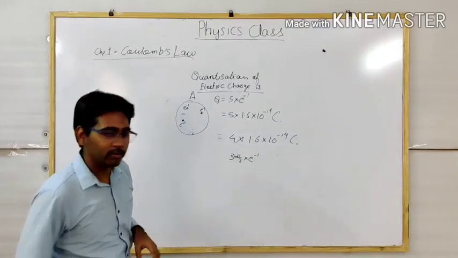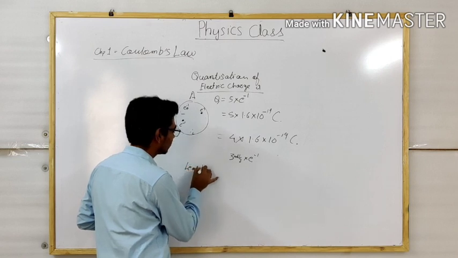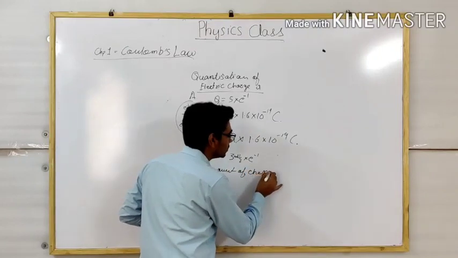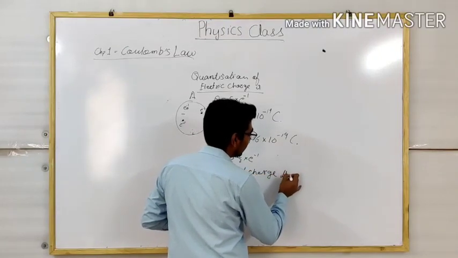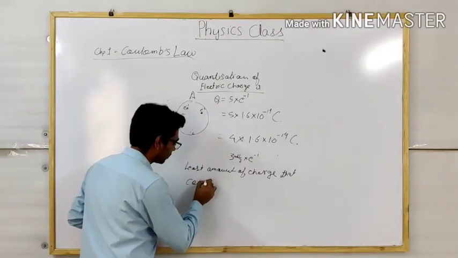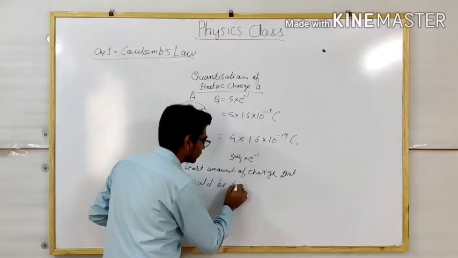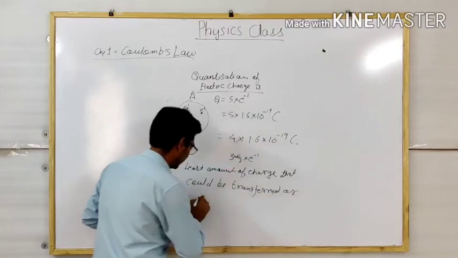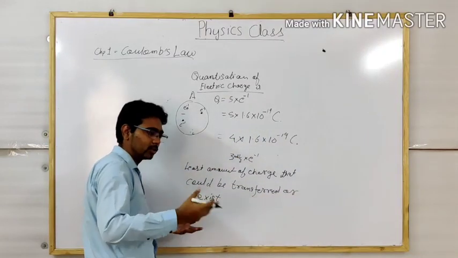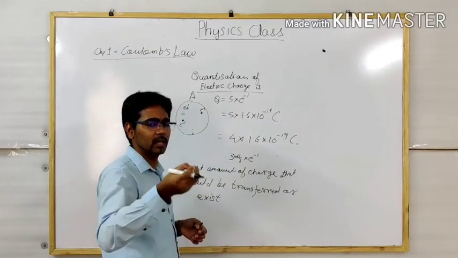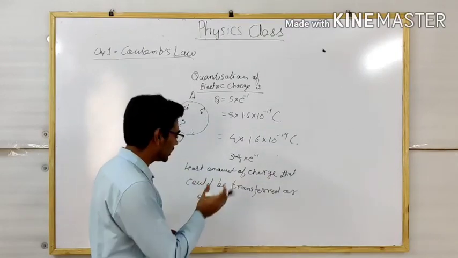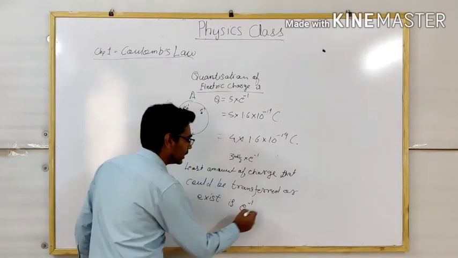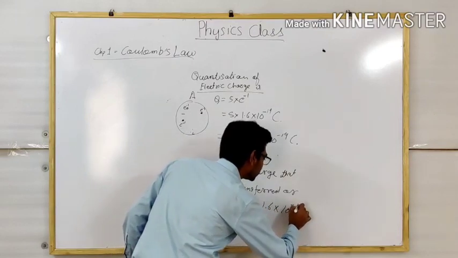So the least amount of charge that could be transferred or exist, fundamentally the smallest charge that exists in the universe, is e^-1, which is 1.6 × 10^-19 coulomb.